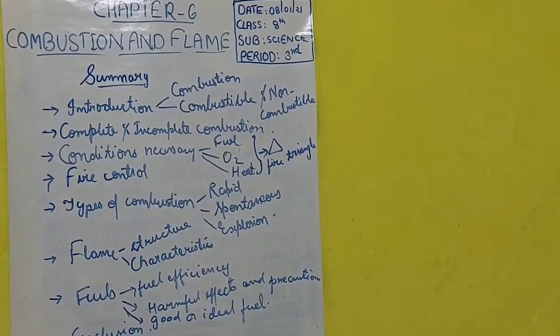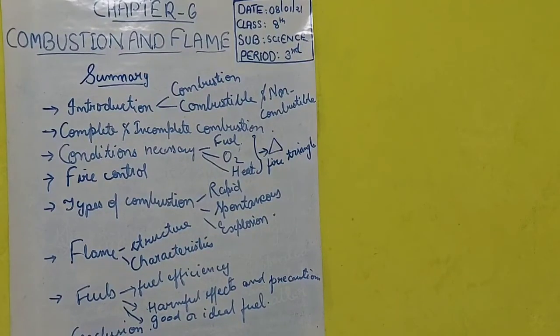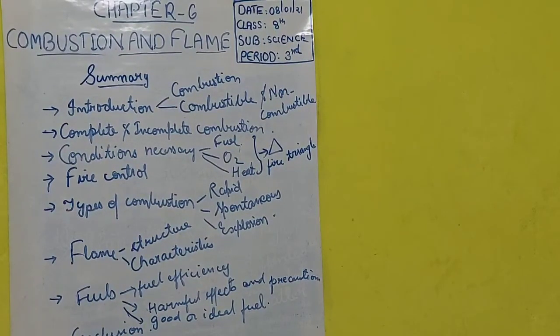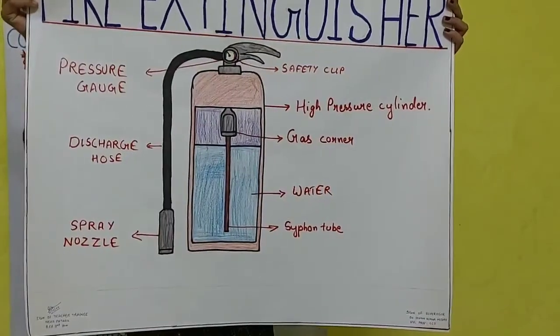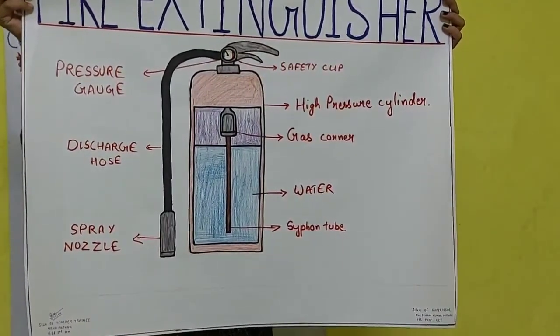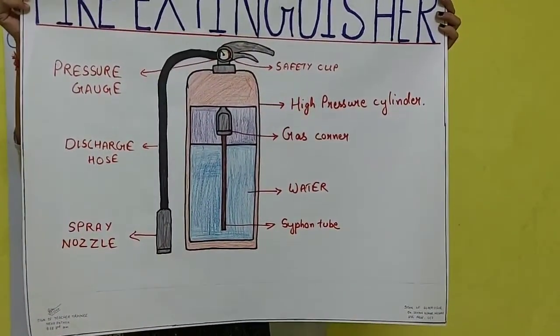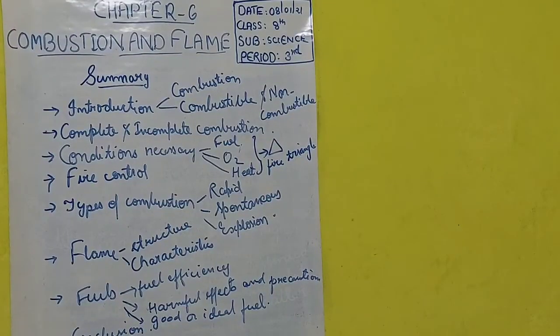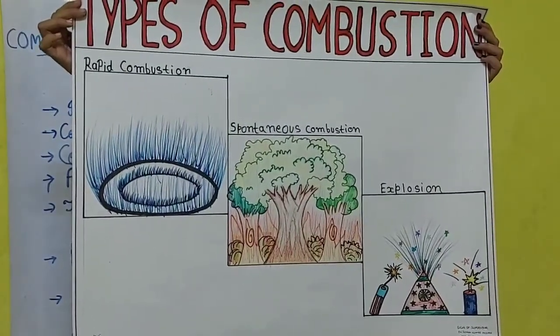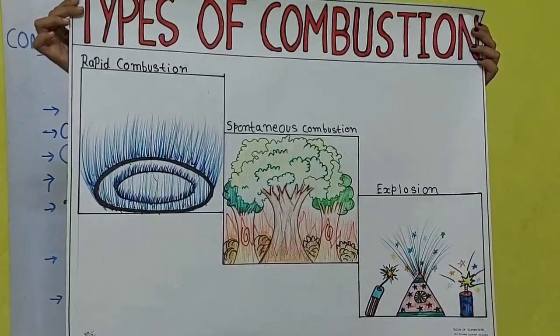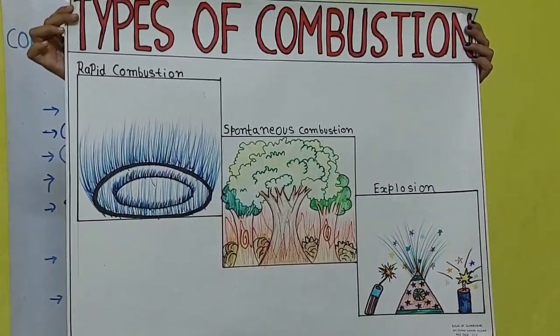Then we studied fire control. We saw various necessary steps which we can take to control fire, use of carbon dioxide and many other things. And one important term in that was fire extinguisher. We saw the structure of a fire extinguisher, how it is used and what the process is. Then we studied the types of combustion: rapid, spontaneous and explosion. For rapid combustion, we took the example of the LPG gas stove. For spontaneous, we saw forest fires.